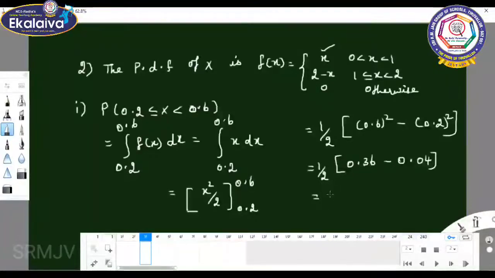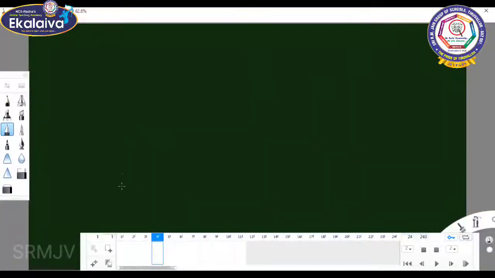So it gives 1 by 2 into 0.32. When we cancel, the answer is 0.16. P of 0.2 less than or equal to x less than 0.6 equals 0.16.